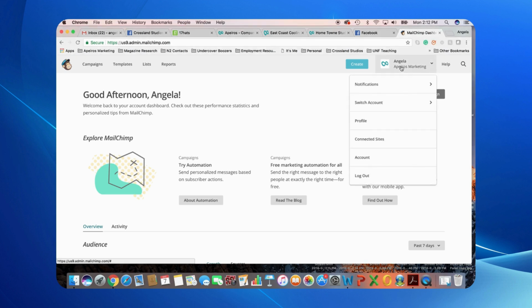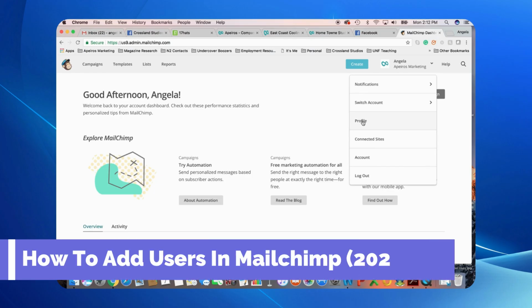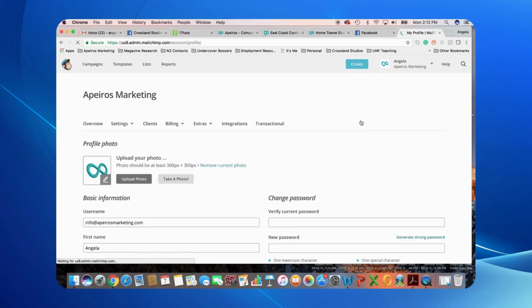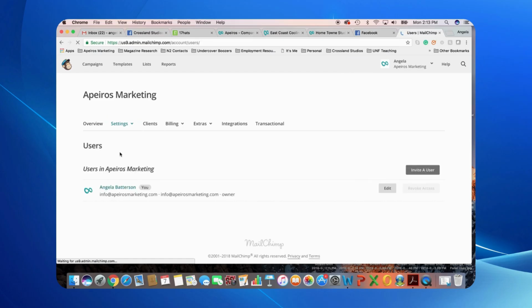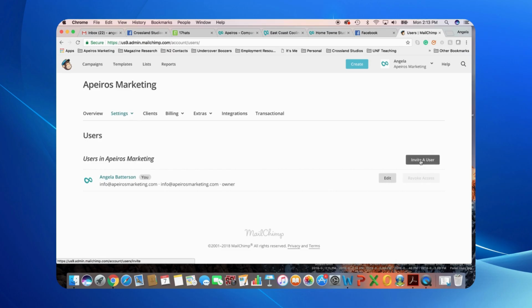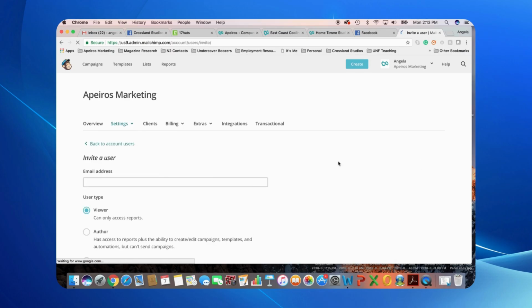In this video, I'll show you how to add users in Mailchimp 2025 step by step. Once you're inside your profile, you have a lot of different selections here. The one we want today is settings. And in that drop-down menu from settings, you will select users. And from users, you will click invite a user.